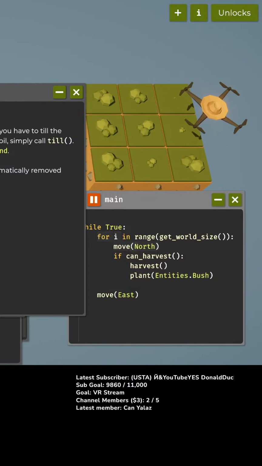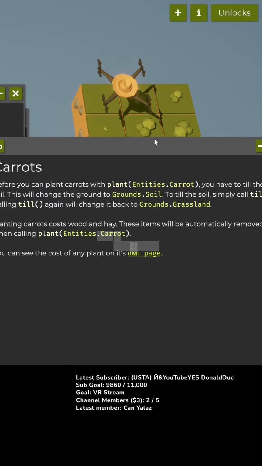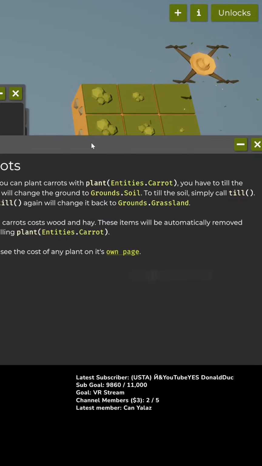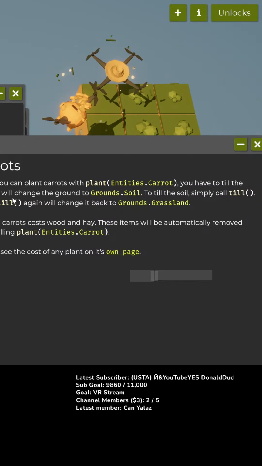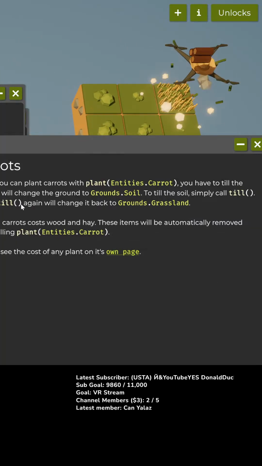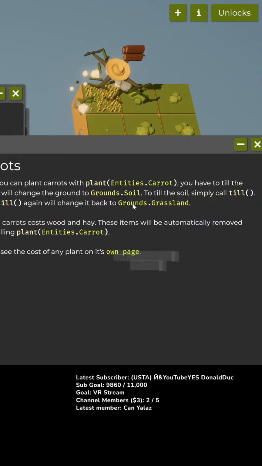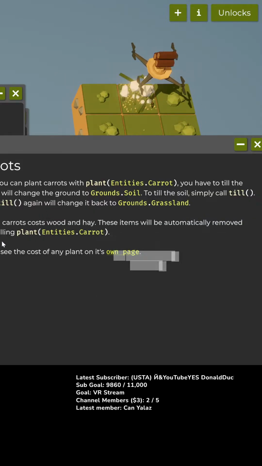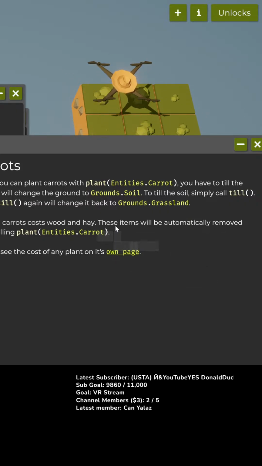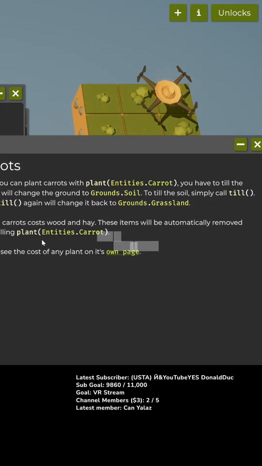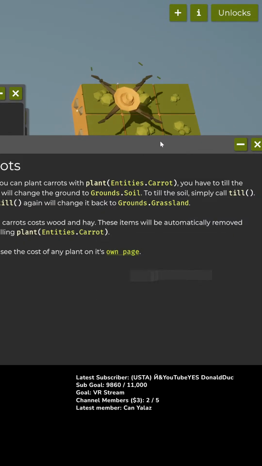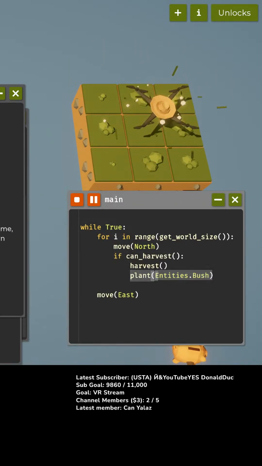All right, so we can now plant carrots. Before I can plant carrots with plant(Entities.Carrot), I have to till the soil. This will change the ground to Grounds.Soil. To till the soil, simply call till. Calling till again will change it back to Grounds.Grassland. Planting carrots costs wood and hay. These items will be automatically removed when calling plant(Entities.Carrot). I can see the cost of any plant on its own page.